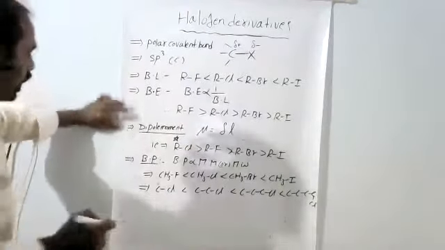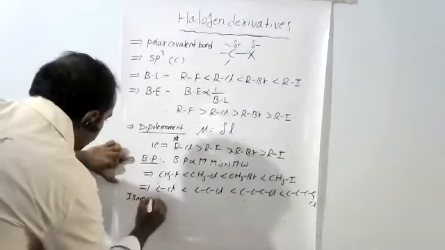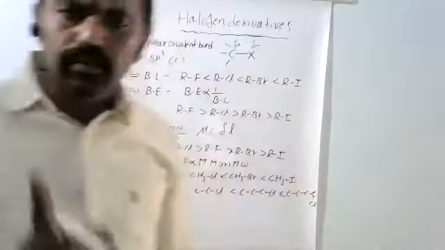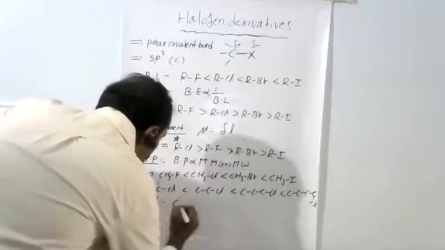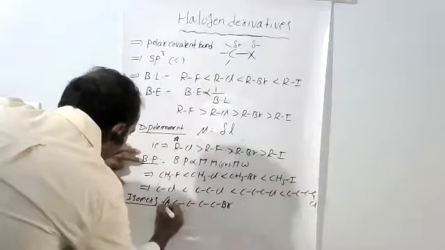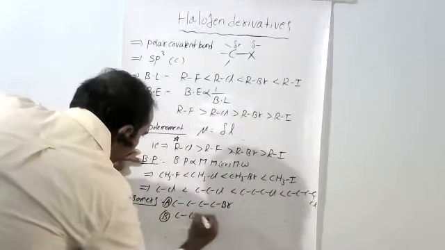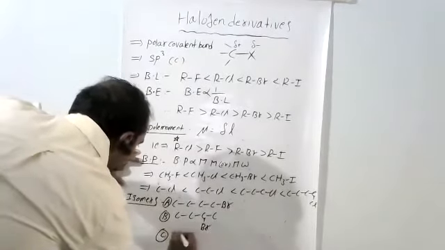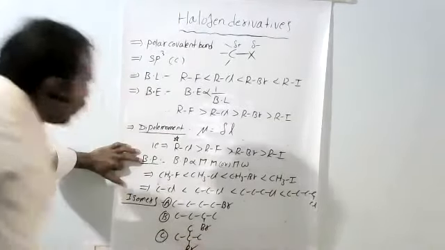Then isomers are given. Isomers means same molecular formula, different compounds. See, for example, butyl bromide, secondary butyl bromide, tertiary butyl bromide.